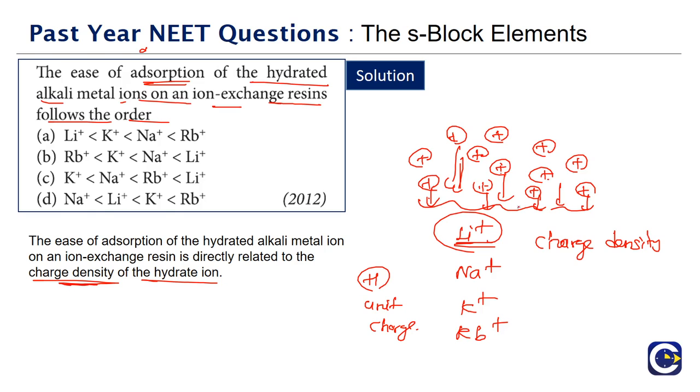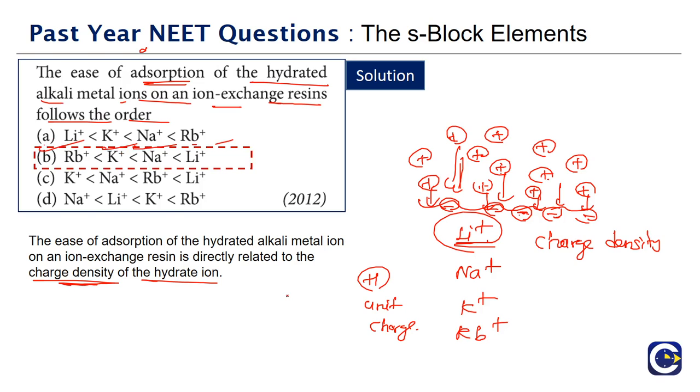Ion exchange resin will have an anion part, right? Here you will have the anion, so the anion part will typically be attracting. So when you have a high charge density, that particular ion can easily come and get adsorbed. So what will be the order? Lithium will be able to get adsorbed more easily than sodium, than potassium, than rubidium. So the correct order will be: rubidium is less than potassium, less than sodium, less than lithium.